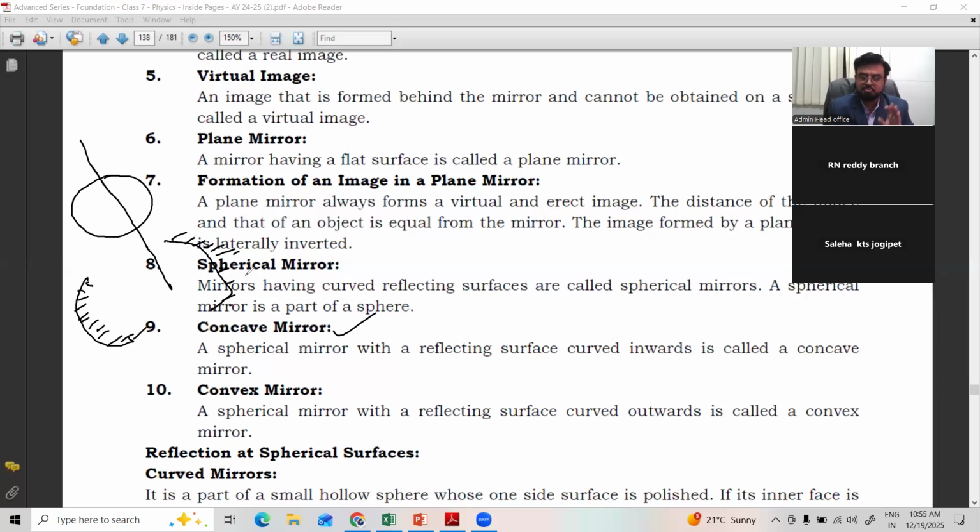It is a part of a spherical mirror, or a part of a sphere, where the reflecting surface is curved. Curved is of two types: inner side curved or outer side curved. Based on that, spherical mirrors are classified into concave mirrors and convex mirrors. Right? Very simple. These are the 10 important terms regarding light. Everywhere you come across these words, you need to remember them forever.